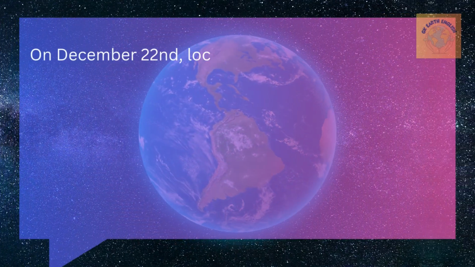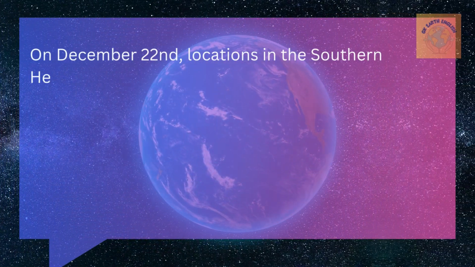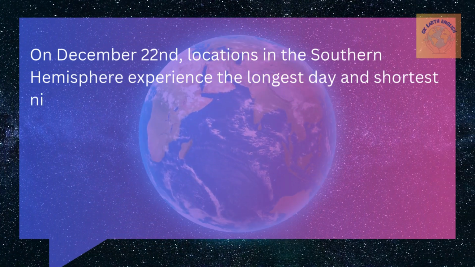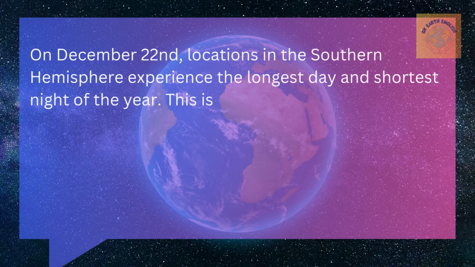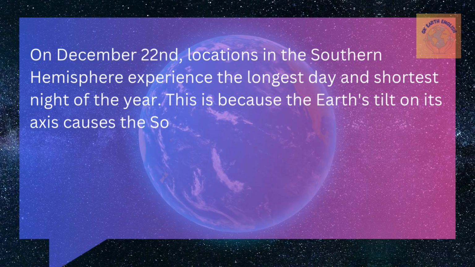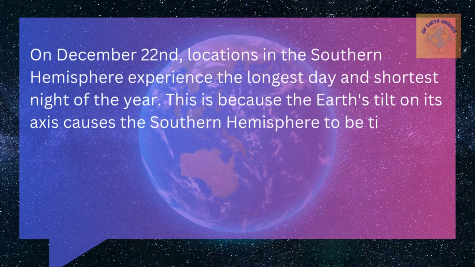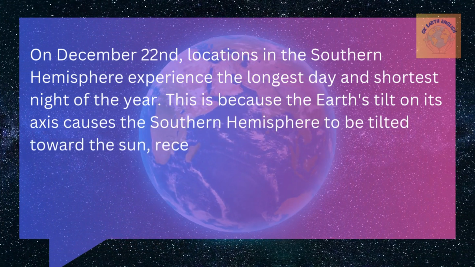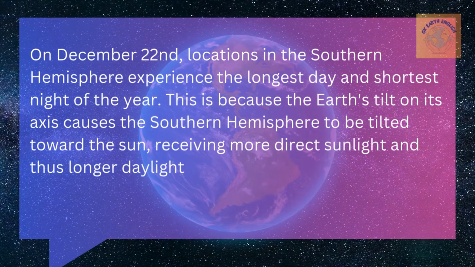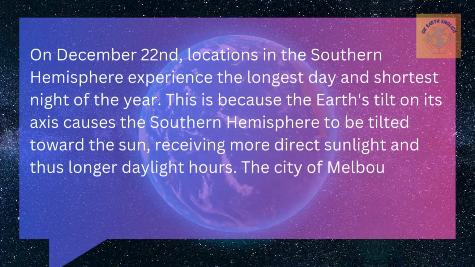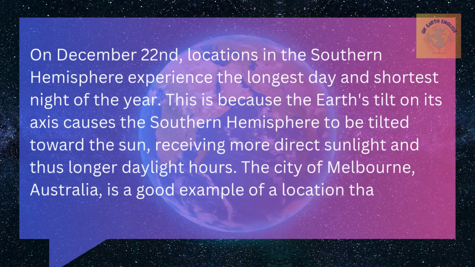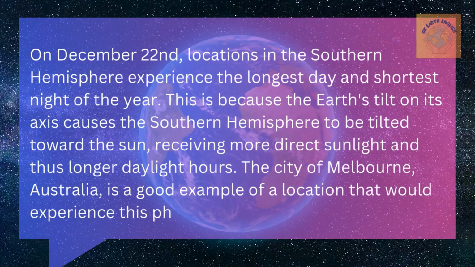On December 22nd, locations in the southern hemisphere experience the longest day and the shortest night of the year. This is because the Earth's tilt on its axis causes the southern hemisphere to be tilted toward the sun, receiving more direct sunlight and thus longer daylight hours. The city of Melbourne, Australia, is a good example of a location that would experience this phenomenon.